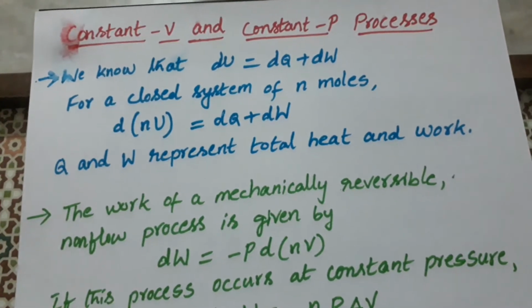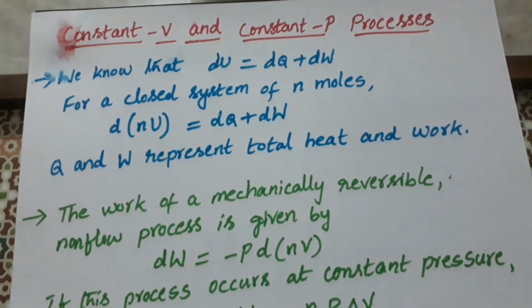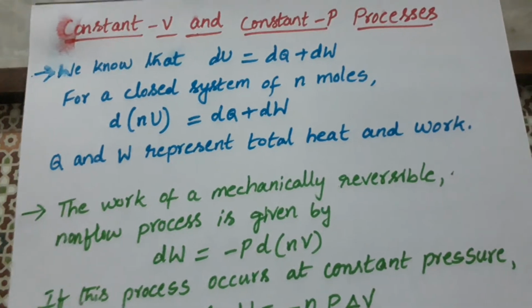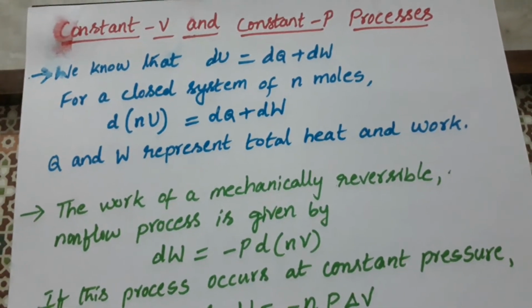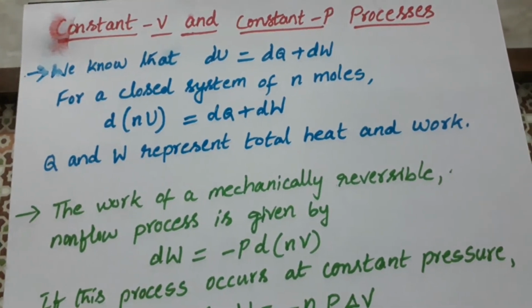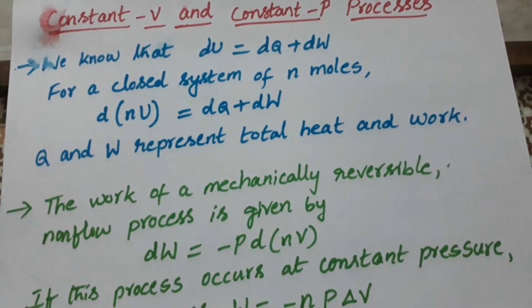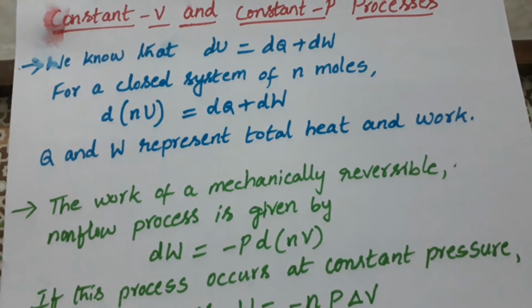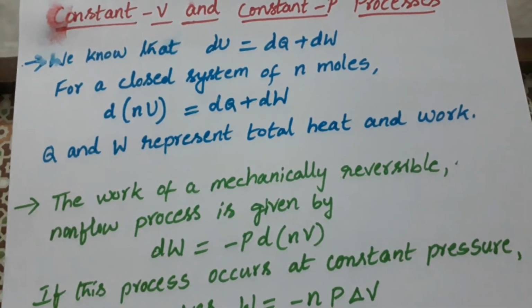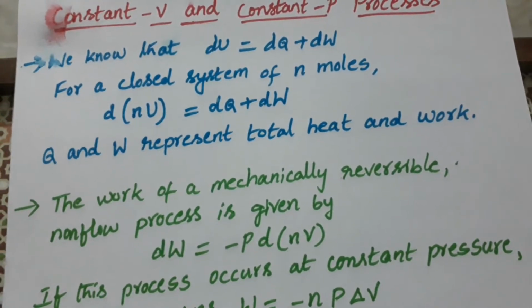Today, the topic is constant volume and constant pressure processes. We know that dU is equal to dQ plus dW. For a closed system of n moles, d(nU) is equal to dQ plus dW. So Q and W represent the total heat and work.